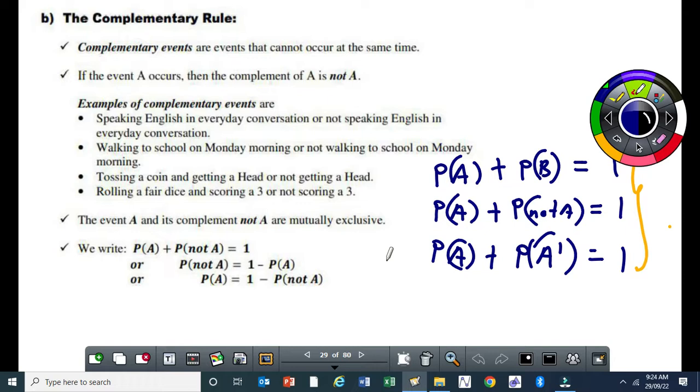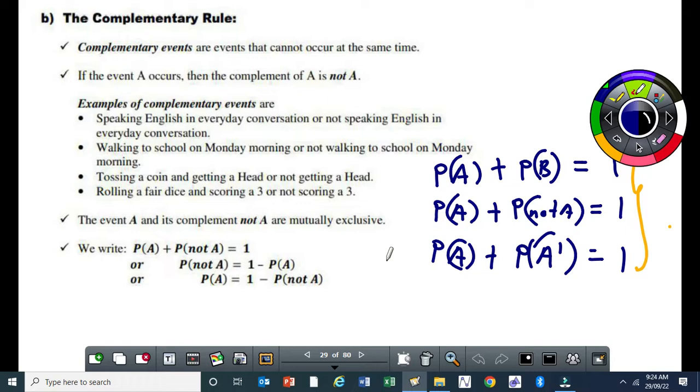Complementary events are mutually exclusive, yes, but mutually exclusive events are not complementary. You have to digest that. Okay, so complementary events are mutually exclusive, but mutually exclusive events are not complementary.